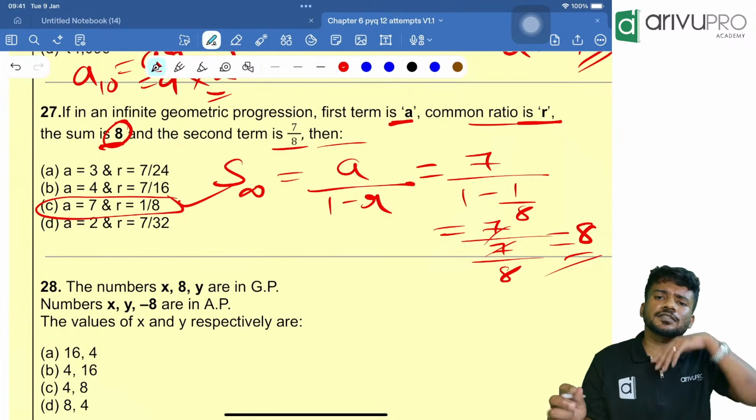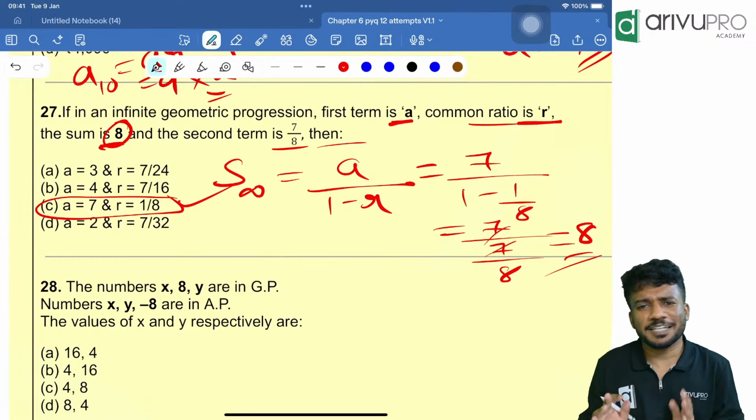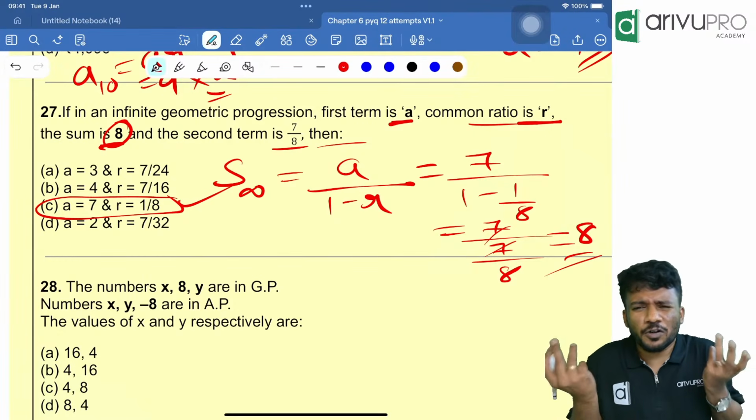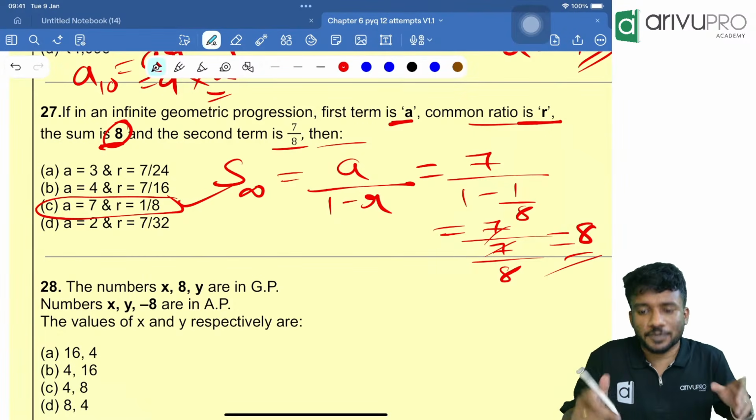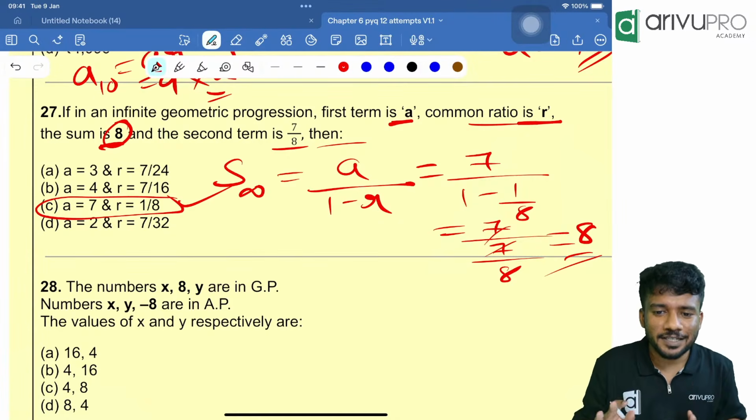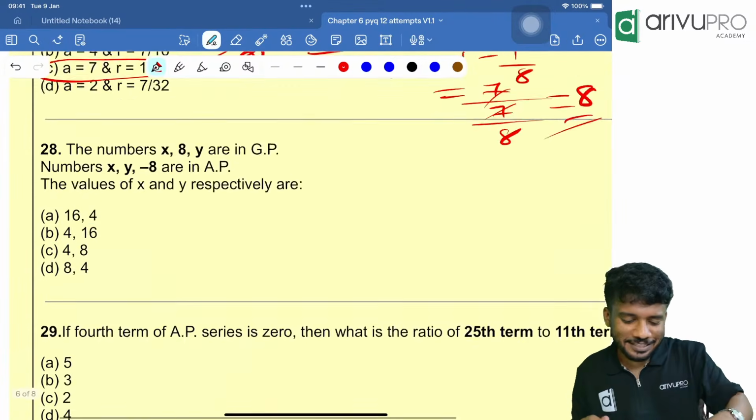In such cases, what you should do is always option hit. Never wait for time, and you will not get the answer if you just do something and something. Just go and option hit, people, whenever you get a question like that.